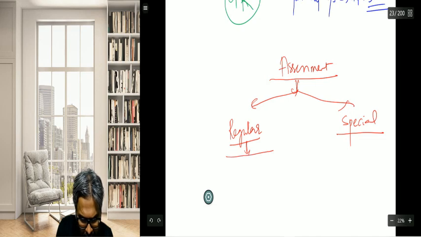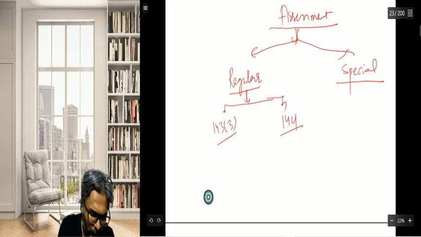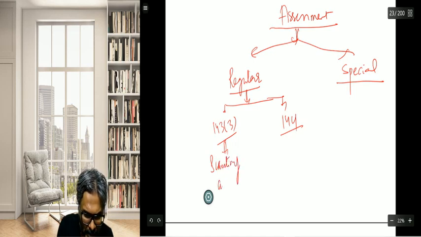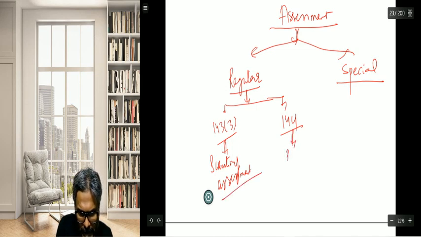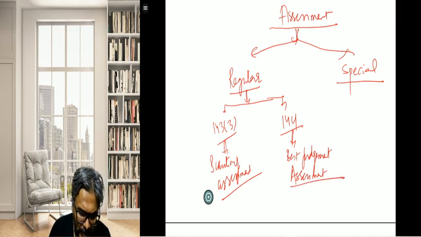So far as the regular assessment is concerned, students, again you have 143 and then 144. 143 is about the scrutiny assessment and 144 is about the best judgment assessment. 144 is about the best judgment assessment.